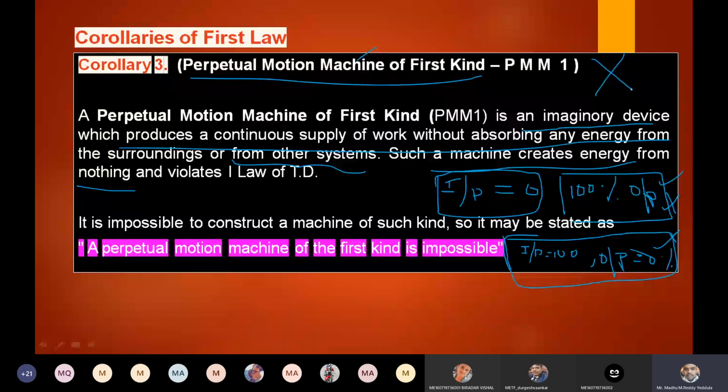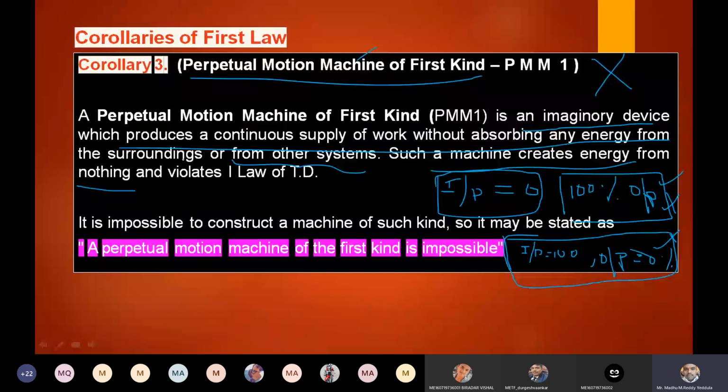Is it clear? PMM1, one way we can define it, is an energy producing device. The other way we can define it is an energy consuming device. How can we say it is an energy producing device? Without giving input, we are getting 100% output. That is one way of defining PMM1. The second case is we are giving complete input, but we are not getting any output. That is the energy destroying machine. So according to the first law of thermodynamics, it is not possible to create or destroy energy. Therefore, PMM1 is a hypothetical, imaginary machine. It is impossible. Is it clear? PMM1.